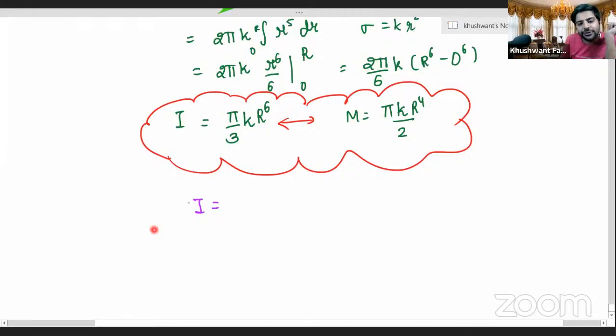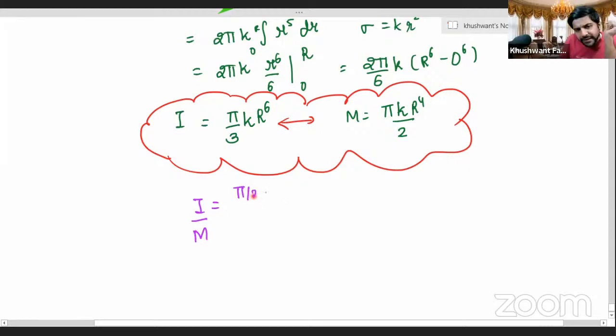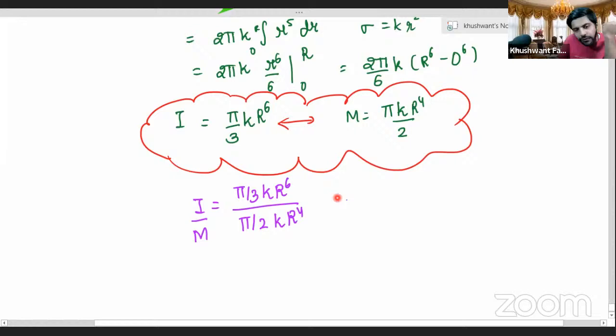Let's divide the two. Can we divide the two, Aryan? So we'll have I by m. Praveen, I by m is equal to pi by 3 k into r power 6, whole divided by, yes Praveen, what can we write? Pi by 2 k times of r power 4. Correct, Praveen? Yes, sir. So pi and pi will be cancelled. 2 will go in the numerator, and k will also be cancelled. R power 4, and we'll be left with r power 2. This is the ratio, the value for I by m. Am I correct, Praveen? Yes, sir.